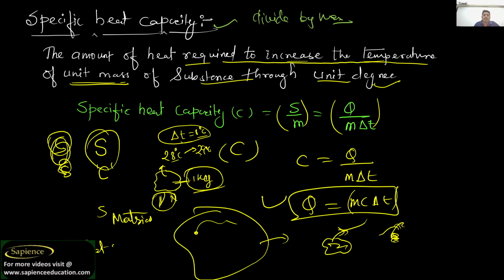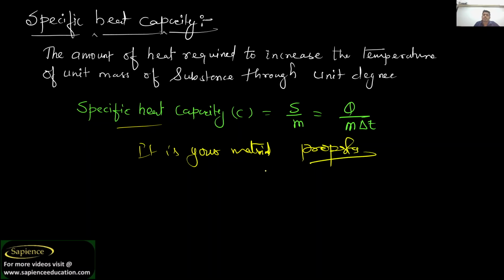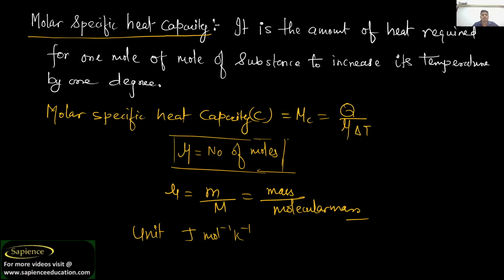But specific heat capacity does not depend on anything. It is just a material property, and it is fixed. It does not change at all. So this is the basic difference between heat capacity and specific heat capacity.